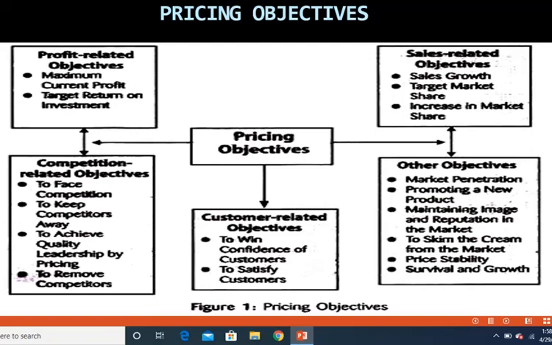So even if for various reasons they should have increased the price of the product because of many external reasons, such as international pricing and so on, they still do not do that because they want the goodwill of the people of the society. To skim the cream from the market.